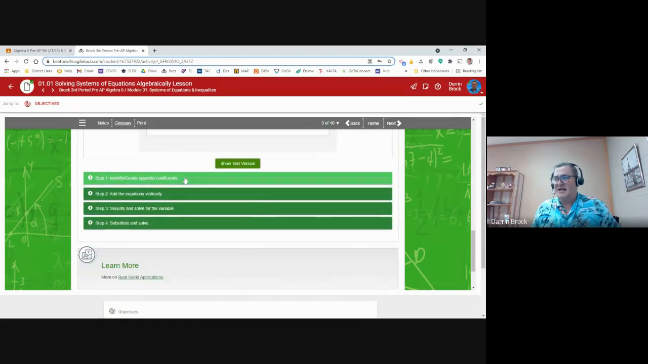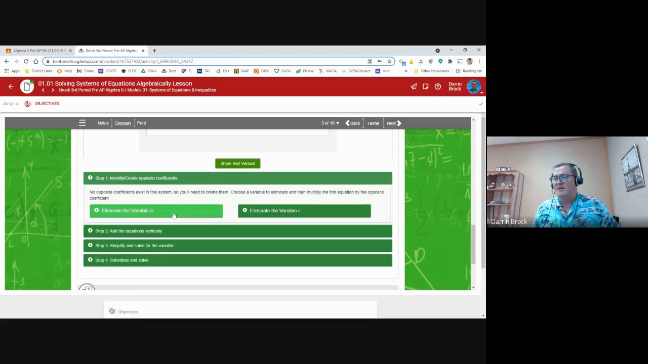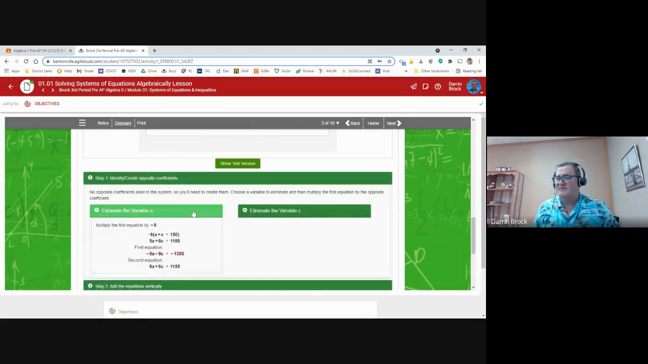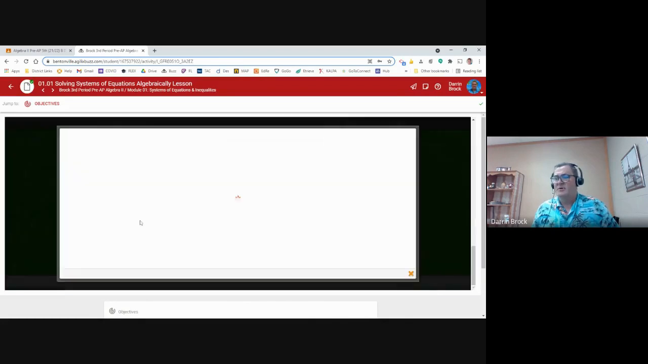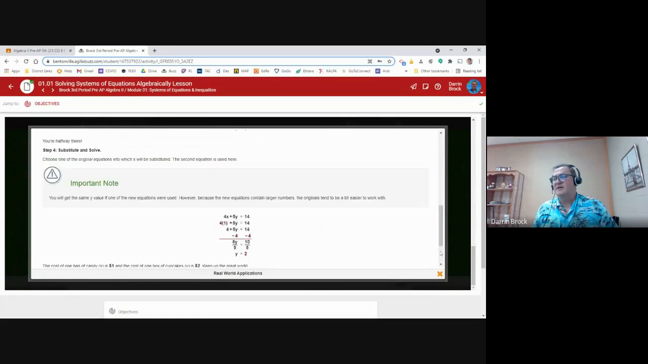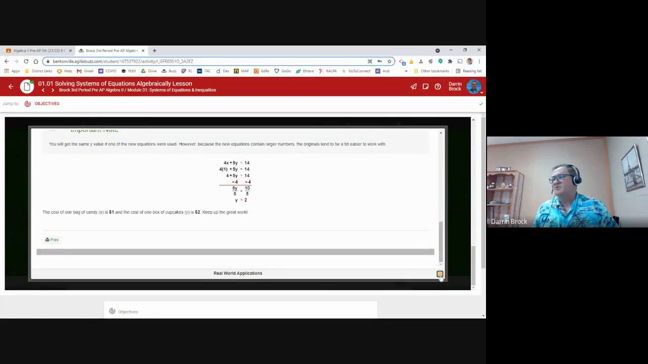Now here are the steps: eliminate variable A or eliminate variable C, whichever one you want to do. There are different options. More real world applications, another pop-up box, more stuff there. So there's lots of information.